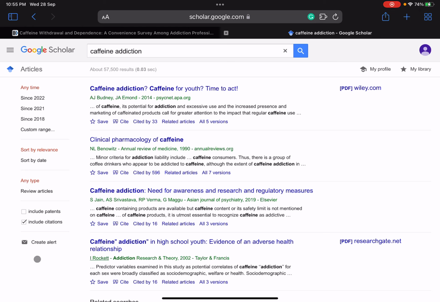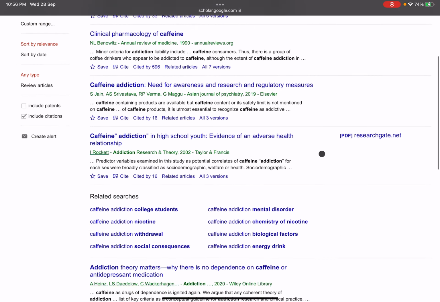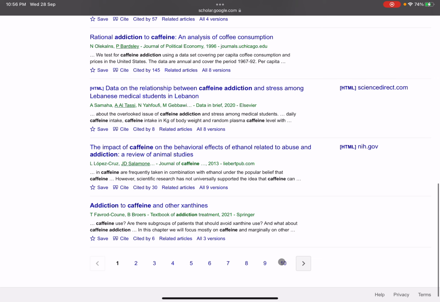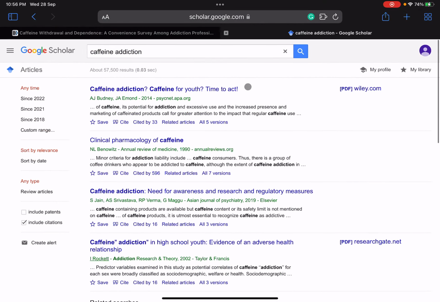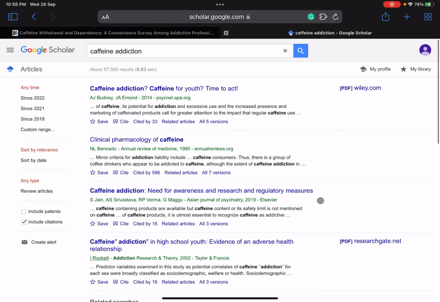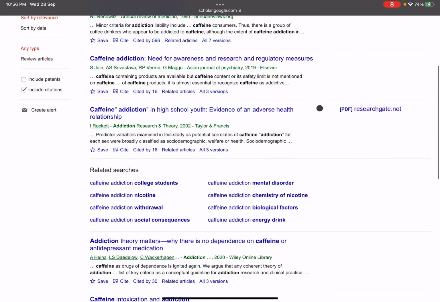So yeah, you can select a range, but I won't suggest that you select a range, and don't sort it by date. I would suggest that you go through the first 10 pages only. Just see all the first 10 pages, and after 10, just leave it. For the first 10 pages, see whether you are getting related content for your topic or not, and select those papers, go to the link.